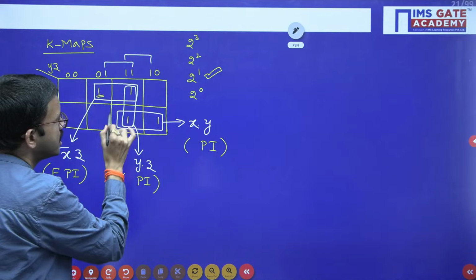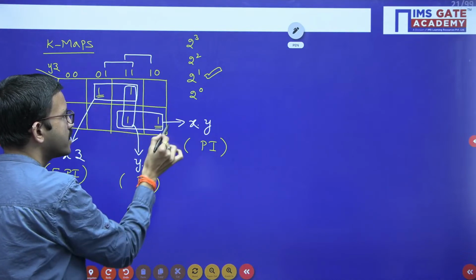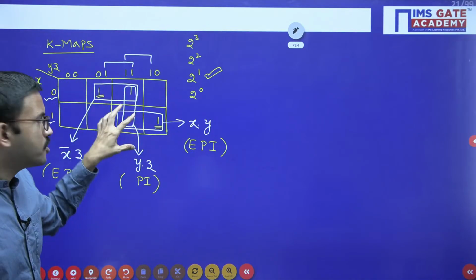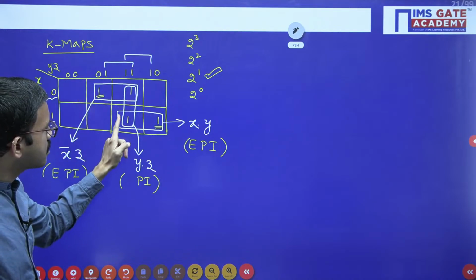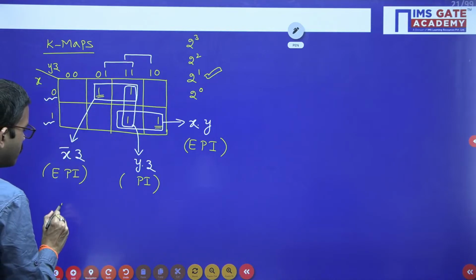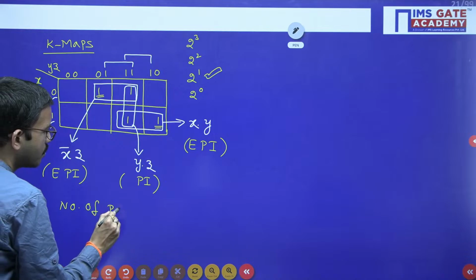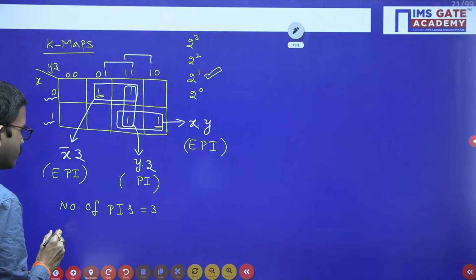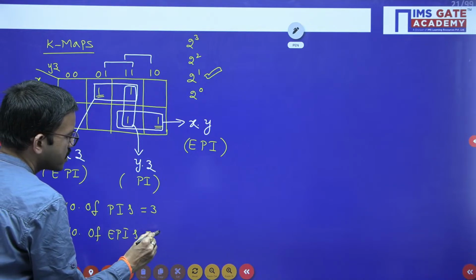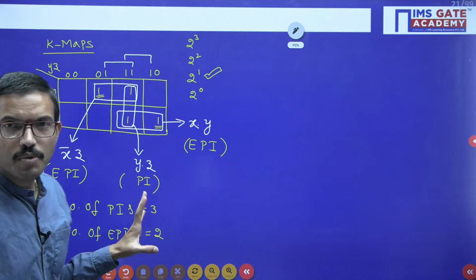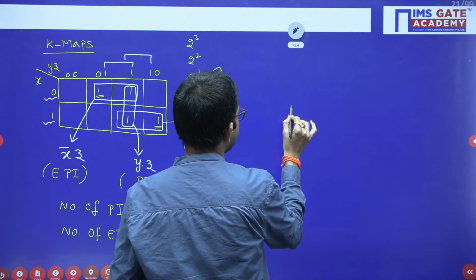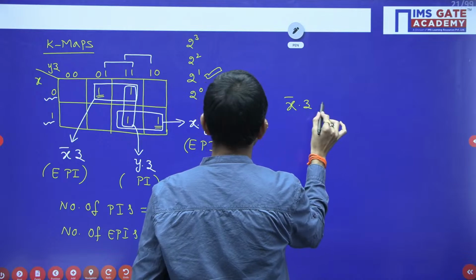Similarly, just observe this grouping. With respect to this one, this particular row grouping is mandatory, it is essential. What about this one? Suppose if you don't do this grouping, this one is having some other grouping, this one is having some other grouping, it is just a prime implicant. So initially we got number of prime implicants equal to 3. As of now we got number of essential ones as 2. So what are the essential prime implicants we got? We will write those essential prime implicants in the minimized function. So that means here you will get x bar z plus xy.